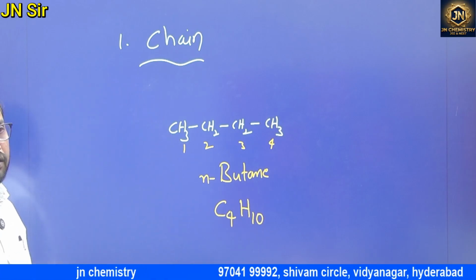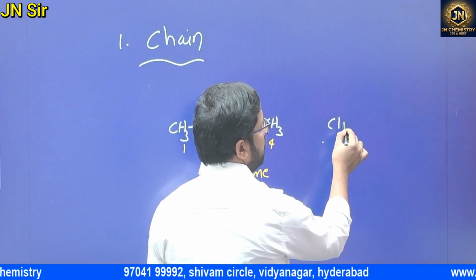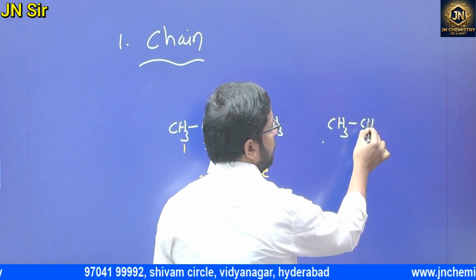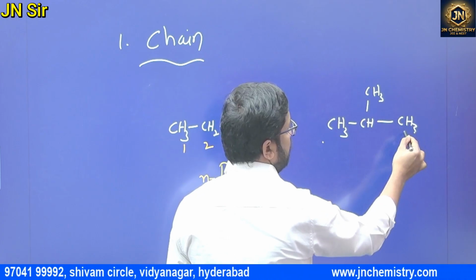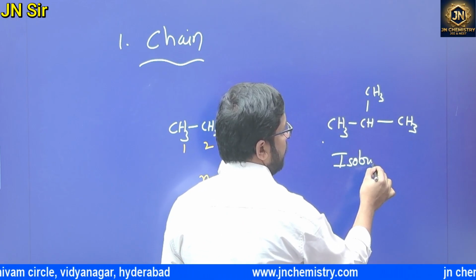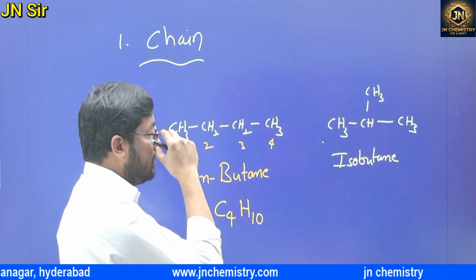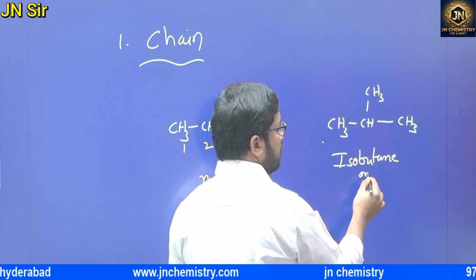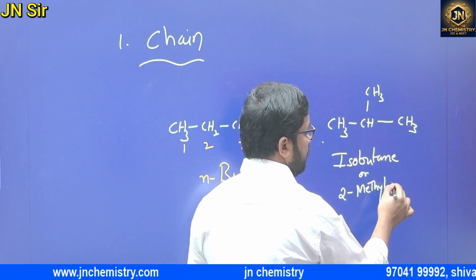Now if we write the same molecular formula compound, CH3, CH, CH3, CH3, this is isobutane, or 2-methylpropane.